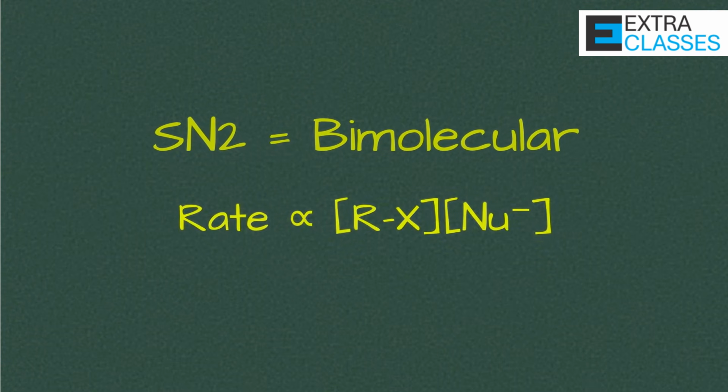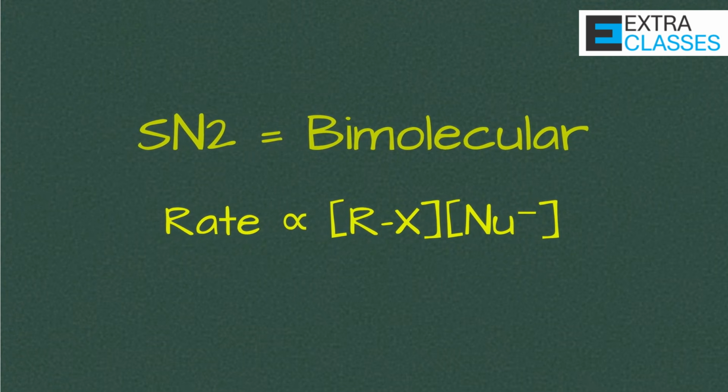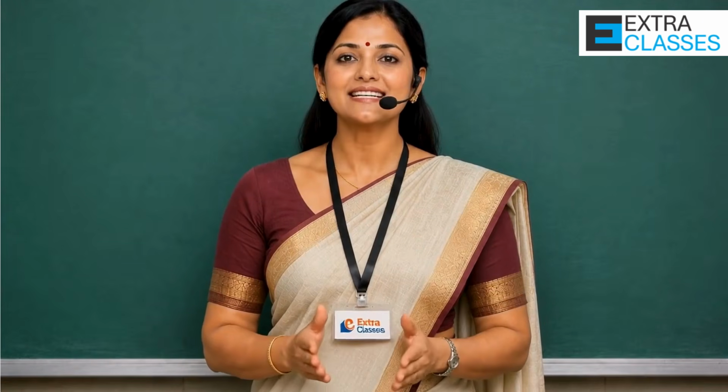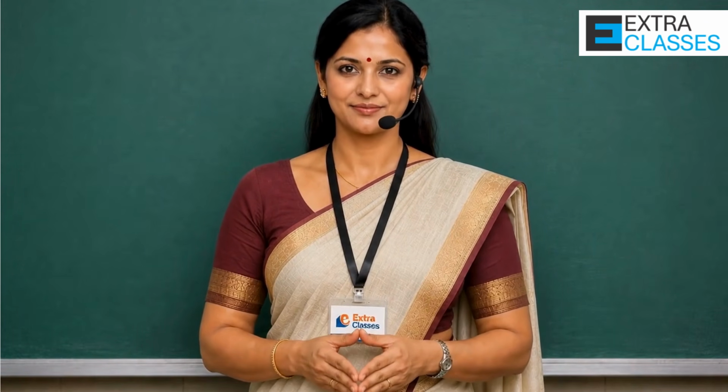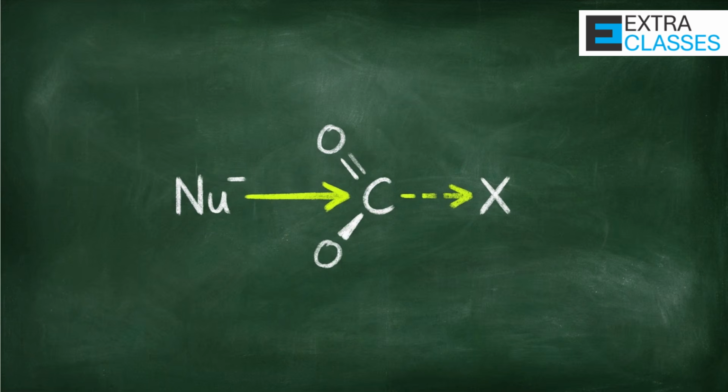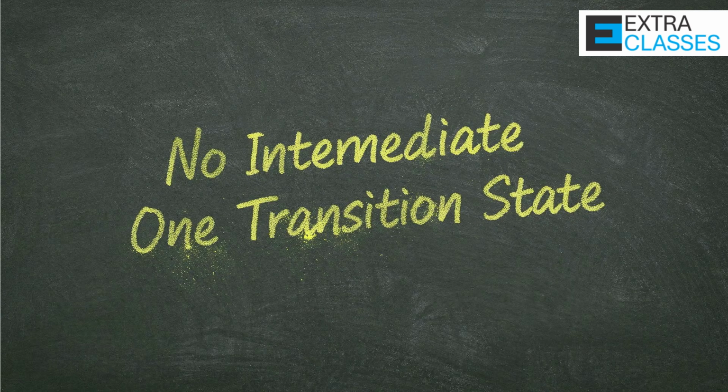Now the difference between SN1 and SN2 lies in how this substitution happens. Let us begin with SN2. The 2 in SN2 means bimolecular. That means two species are involved in the rate-determining step, the alkyl halide and the nucleophile. In SN2 reaction, the nucleophile attacks the carbon atom directly from the backside at the same time when the halogen leaves. This happens in a single step. There is no intermediate. There is only one transition state. So bond formation and bond breaking happen simultaneously.